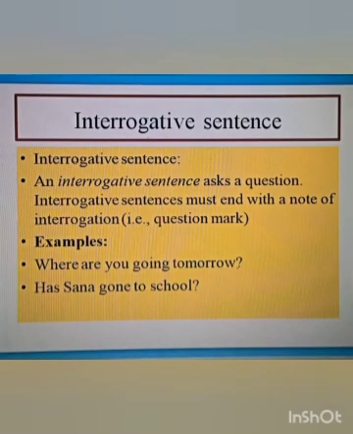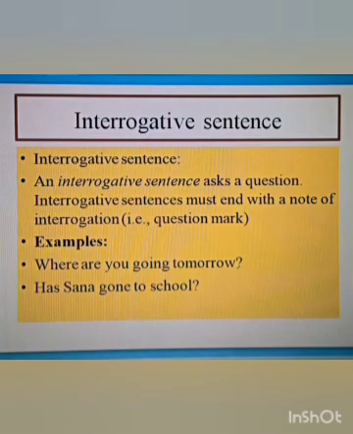The next sentence we are going to see is the interrogative sentence. A simple hint for you, children: the interrogative sentence always ends with a question mark. Now the definition of an interrogative sentence: an interrogative sentence asks a question.